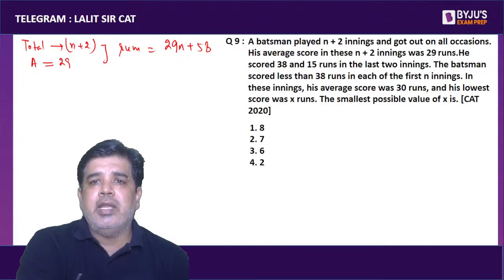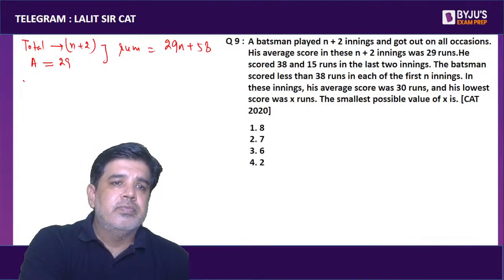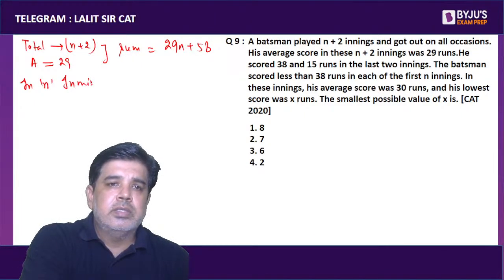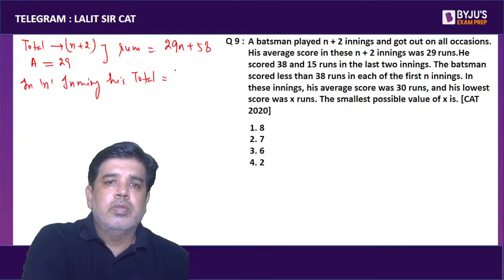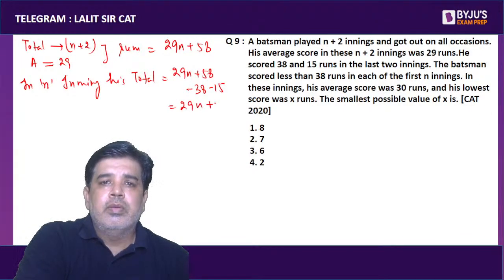He scored 38 and 15 runs in the last 2 innings. So apart from that, in n innings, his total is 29n plus 58 minus 38 minus 15. That is 29n plus 5.